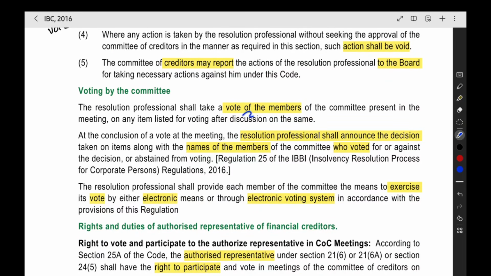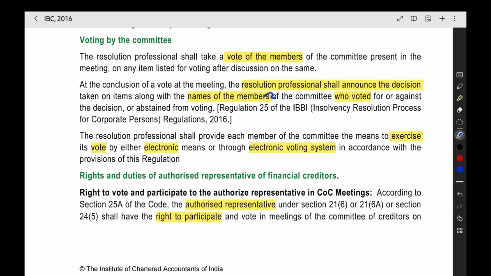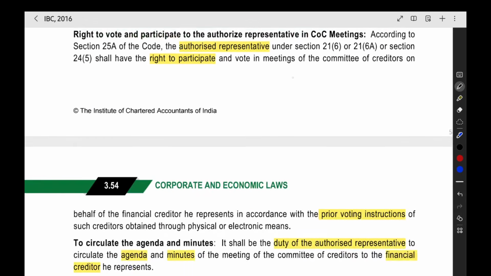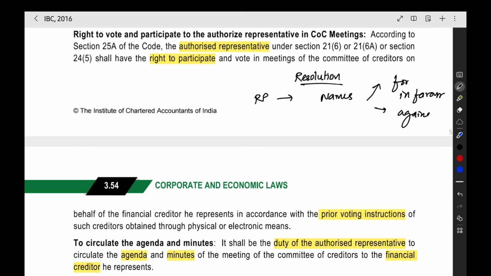Now, voting by the committee. The vote of the members will be taken when we are keeping any proposal or any resolution in the meeting of the committee of creditors. The resolution professional shall announce the decision with the names of the members who voted for and against. So when we are having a resolution, the resolution professional will announce, this is the resolution and these are the names of the persons who voted in favor, or who voted against the resolution. Those names they will read out along with the voting share. How much vote were in favor, how much vote came in against, that they will announce. Only then we can decide whether the resolution got passed or not.